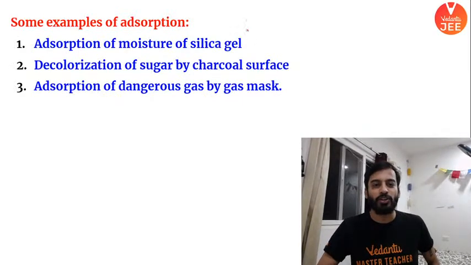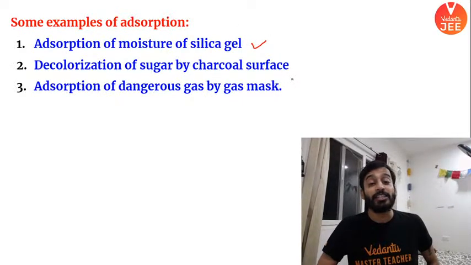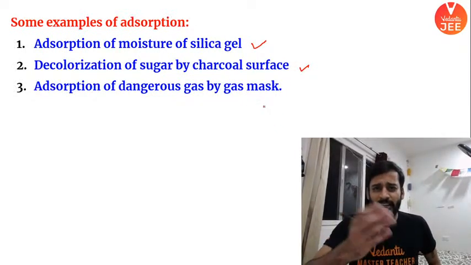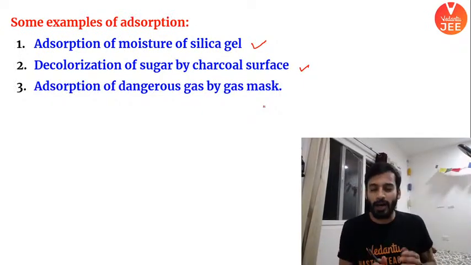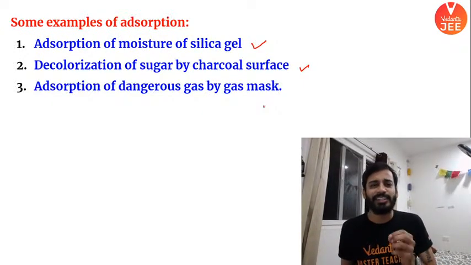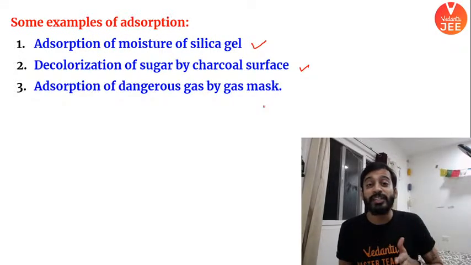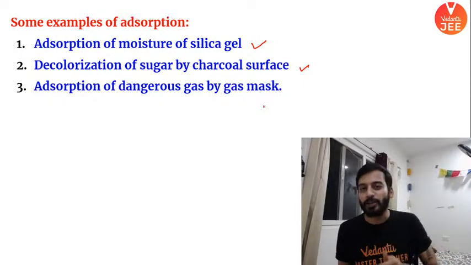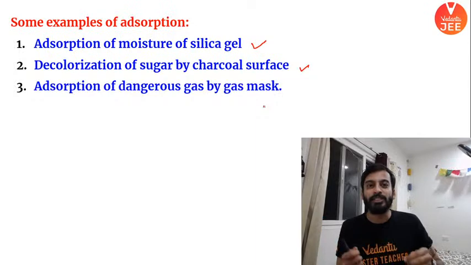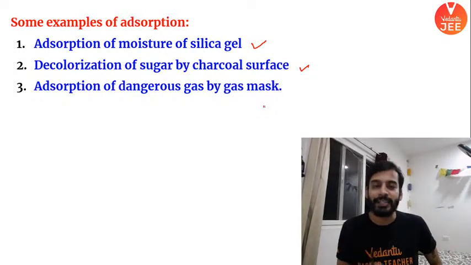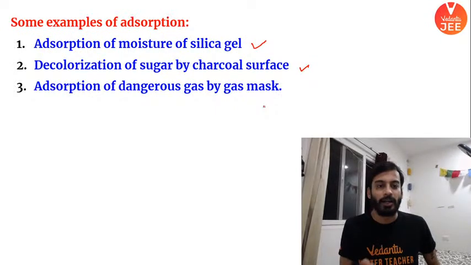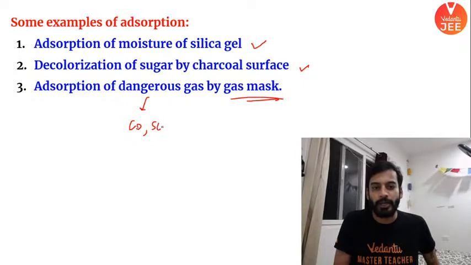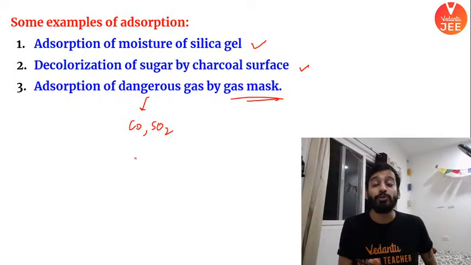Some examples: adsorption of moisture by silica gel, decolorization of sugar by charcoal. The white sugar you see in your households actually is not white; the sugar contains impurities and is brown in color when you process it. When you purify that color, you use charcoal, which will adsorb all the impurities, and you will get a crystalline form which is white in color. That's the reason. Adsorption of dangerous gases by a gas mask: what are the dangerous gases? Carbon monoxide, sulfur dioxide. That's why mine workers wear this gas mask.